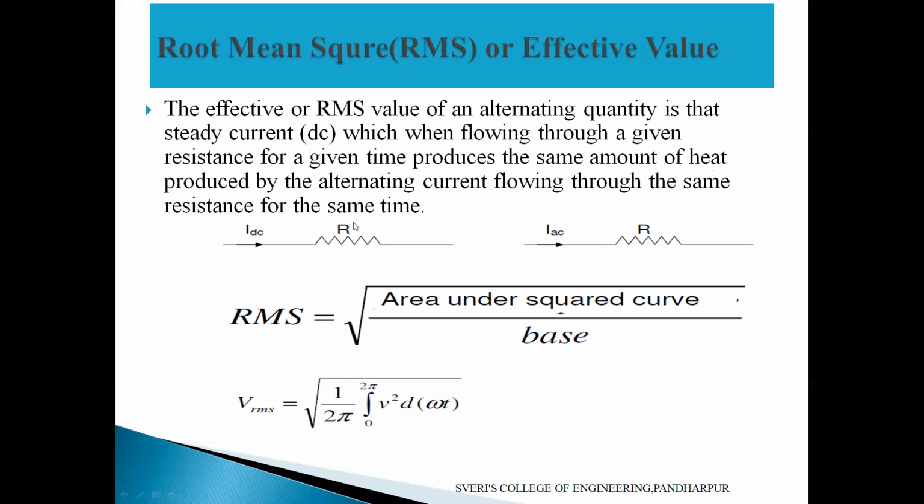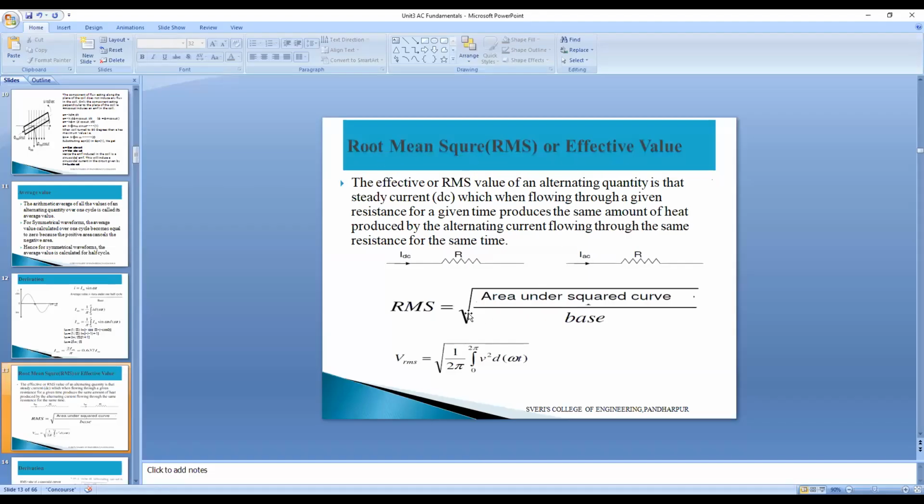So this one we can apply for complete one cycle here now. There is no cancellation, there is no positive cycle, we are not taking average, so we can apply for complete one cycle. The name itself indicates root mean square, so we have to use the square root. Area under one cycle, area under the squared curve we are going to consider. We have to use the squared curve for one complete cycle, divided by the base here now.